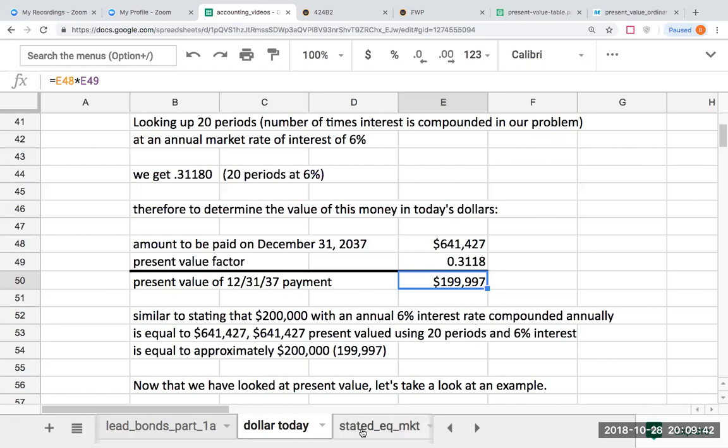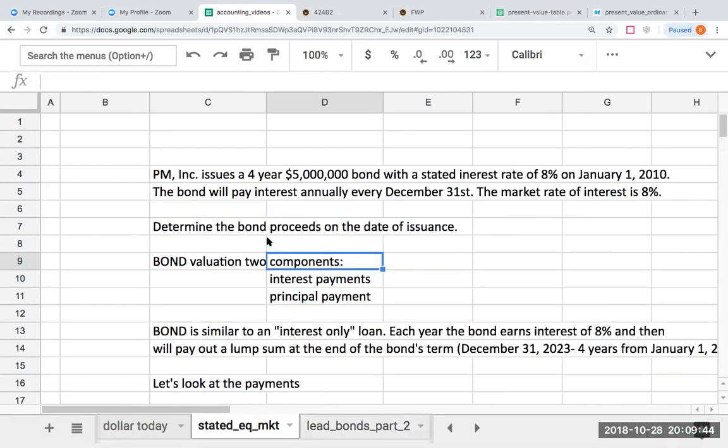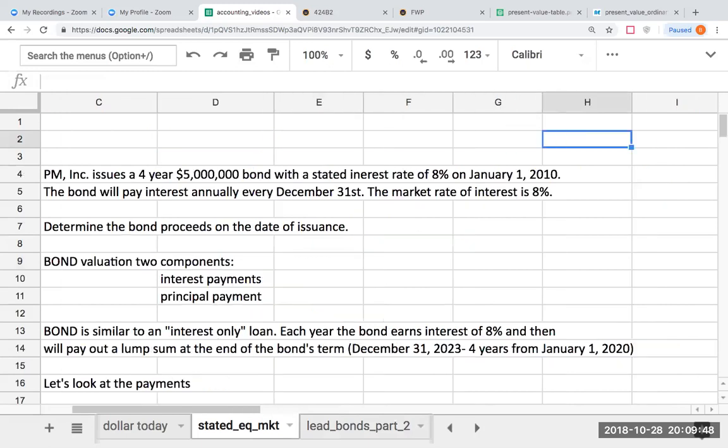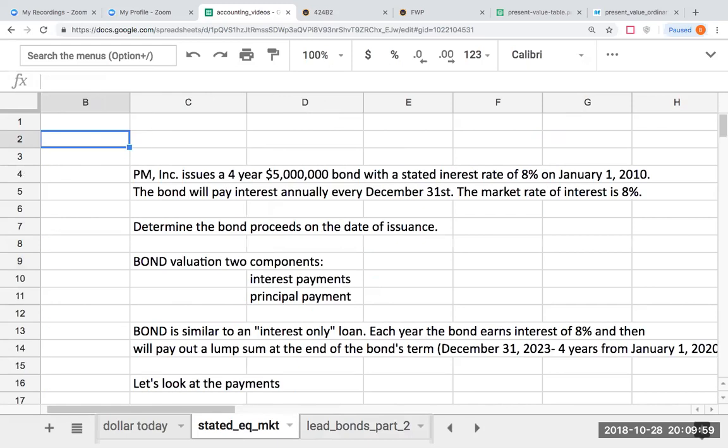Now let's take a look at our example. PM Inc. issues a 4-year, $5 million bond with a stated interest rate of 8% on January 1st, 2010. The bond will pay interest every December 31st, and the market rate of interest is 8%. So when we get a bond question, and again, this is like an interest-only loan, we have to remember that the bond valuation has two components.